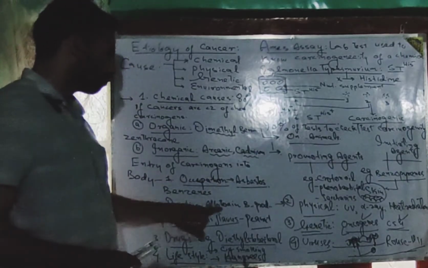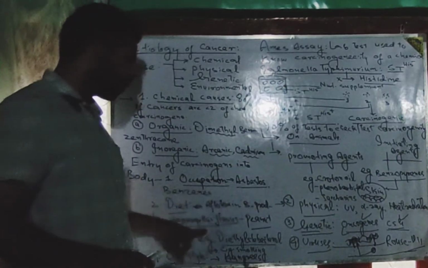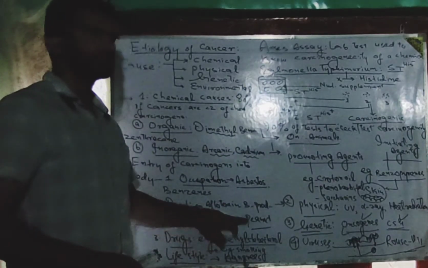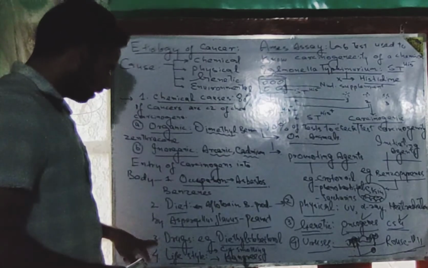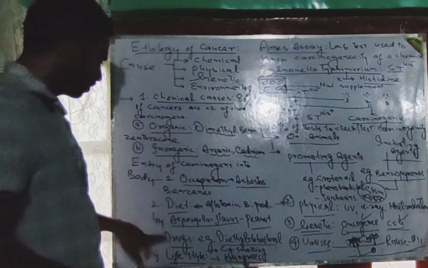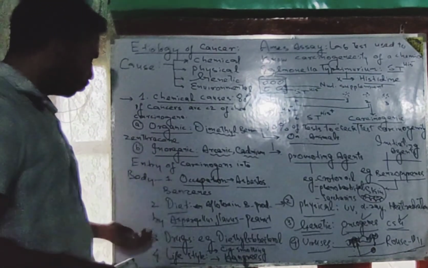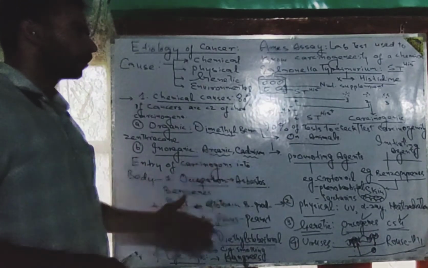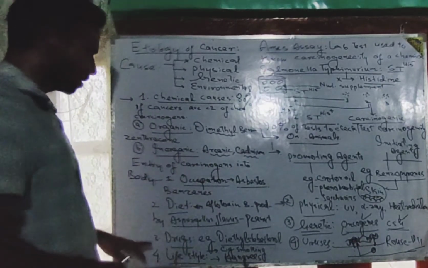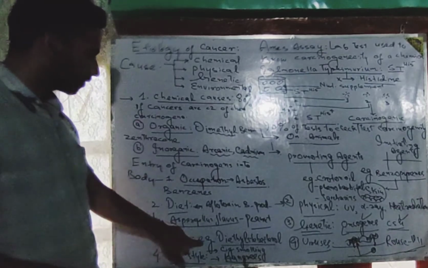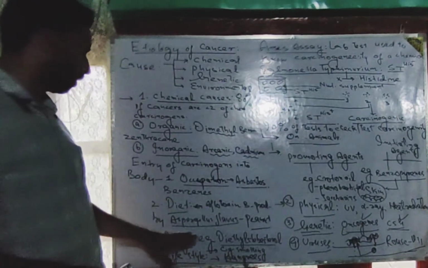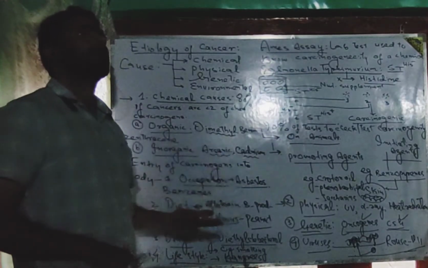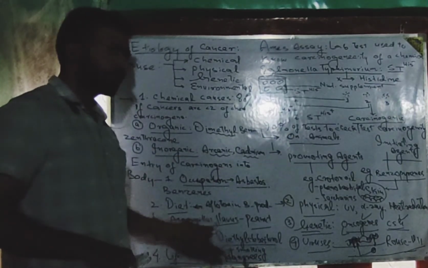It can be through diet, for example aflatoxin B, which is produced by Aspergillus flavus, which is located on different types of foodstuffs like peanuts. The causative agent for the entry of different types of carcinogens can be drugs, for example diethylstilbestrol, or entry can take place because of different lifestyles like overuse